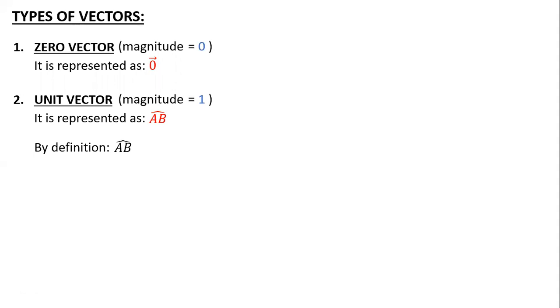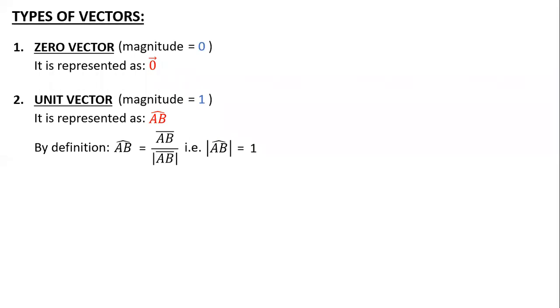If its magnitude is divided by its own magnitude, the value will become 1. That means your AB cap can be defined as the vector upon its own magnitude. The vector already had some magnitude; it was divided by its own magnitude, the magnitude became 1 after cancellation, and you got the vector AB cap. So the magnitude of AB cap is 1 because it was divided by its own magnitude. Magnitude is nothing but a number, a value.